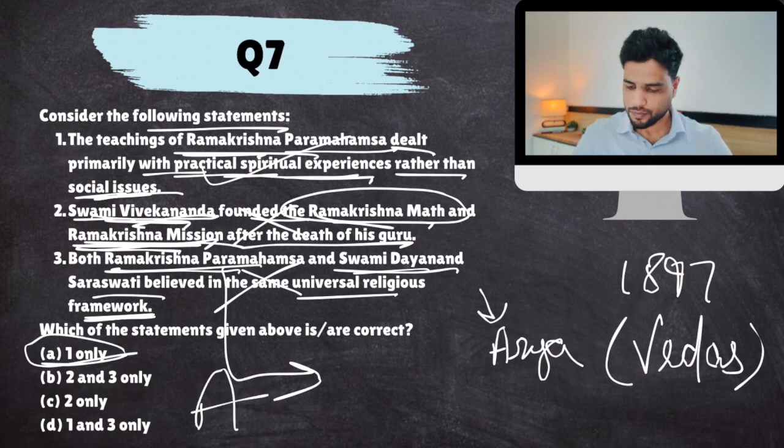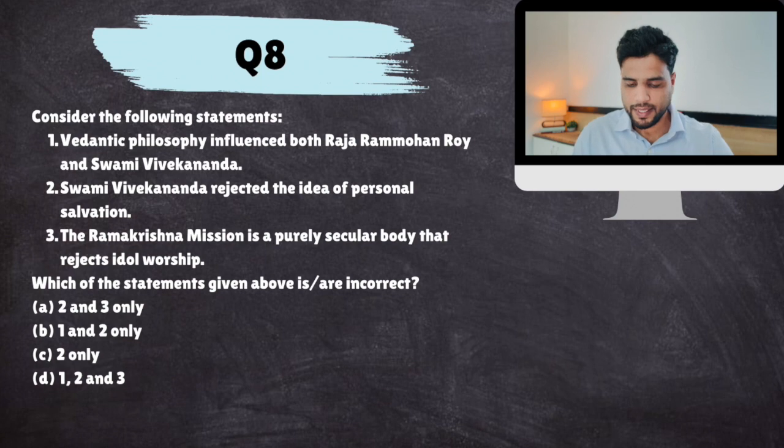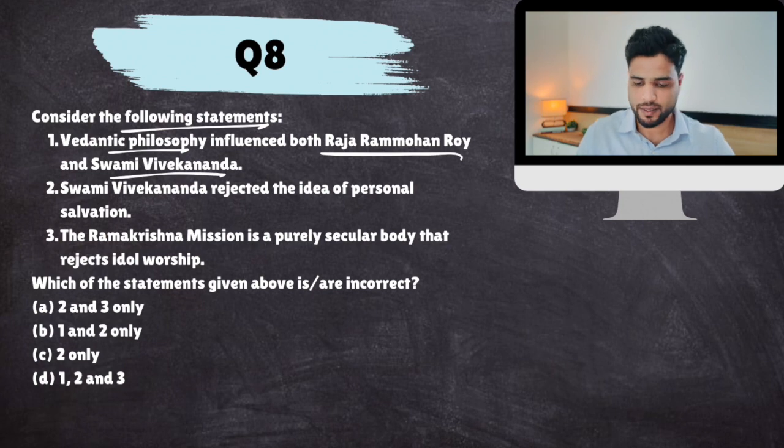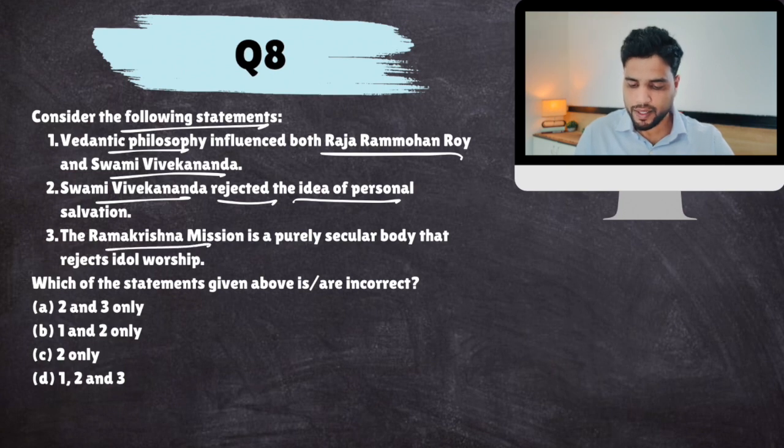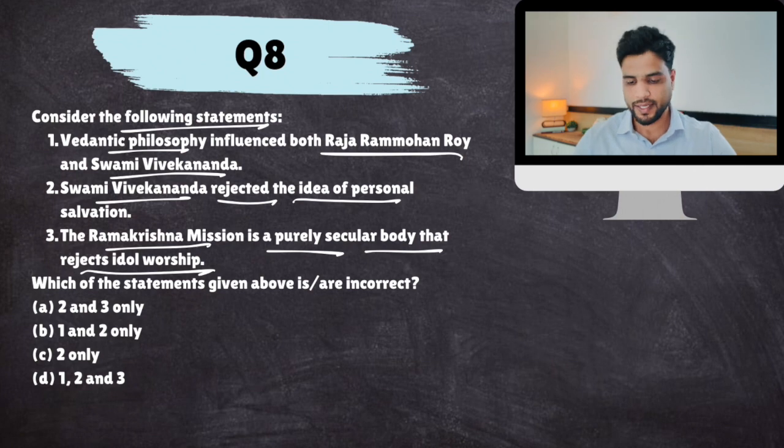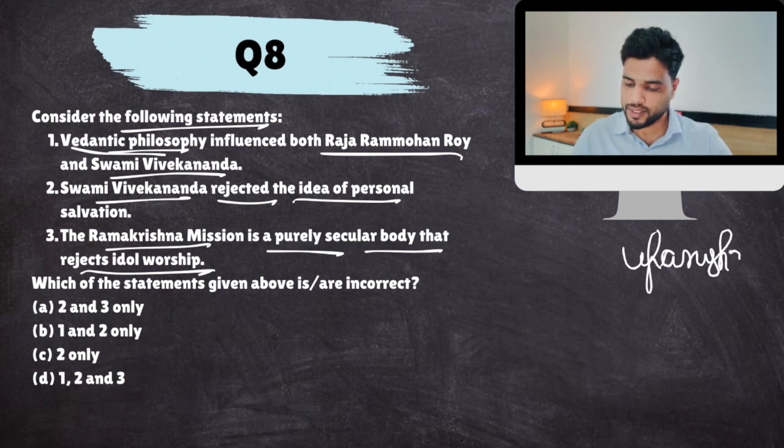All right. Next, consider the following statements. Vedantic philosophy influenced both Raja Ram Mohan Roy and Swami Vivekananda. Swami Vivekananda rejected the idea of personal salvation. Ramakrishna Mission is a purely secular body that rejects idol worship. Okay. So Vedantic philosophy, Vedant means the end of Vedas. That is Upanishads. We have covered this in ancient and medieval history, right?